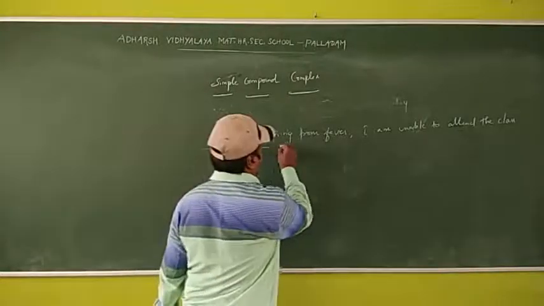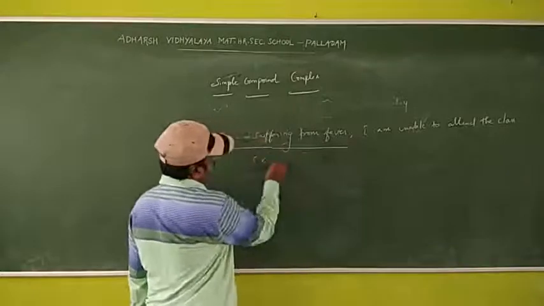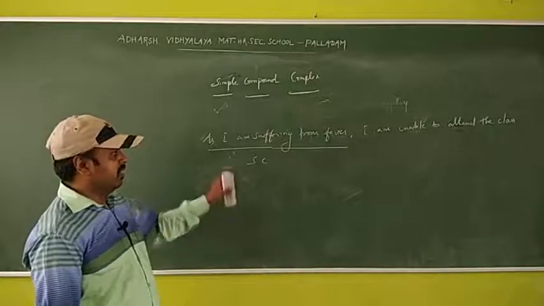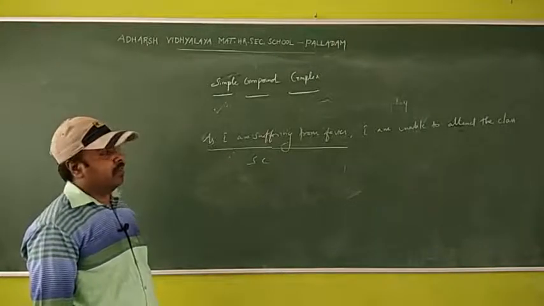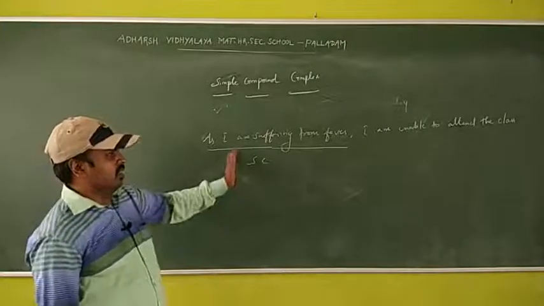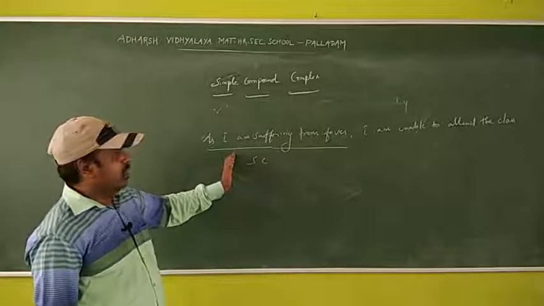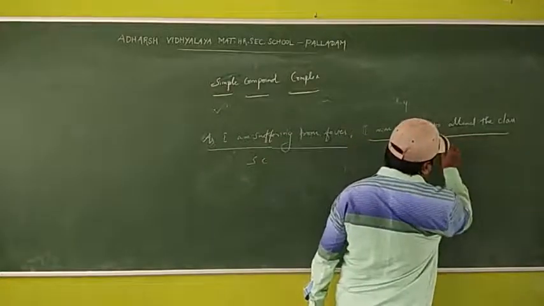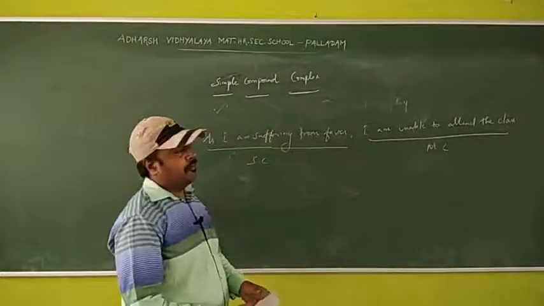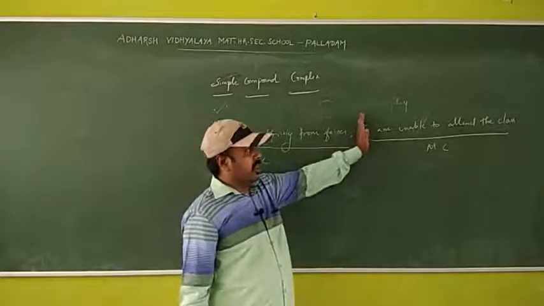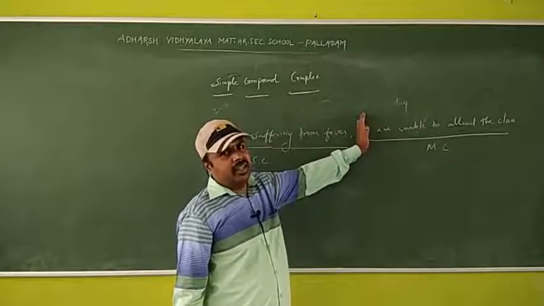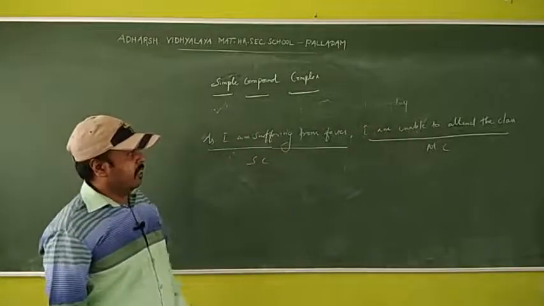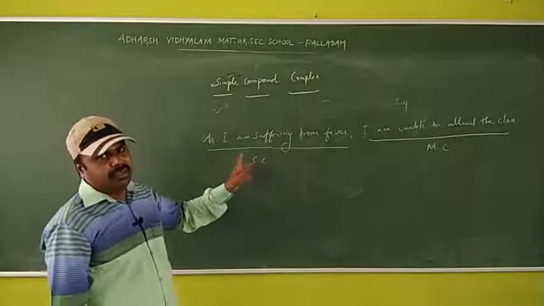Here, as I am suffering from fever is the subordinate clause, because it does not function alone. And I am unable to attend the class is the main clause. It gives a complete sense of meaning. But as I am suffering from fever does not give complete meaning.